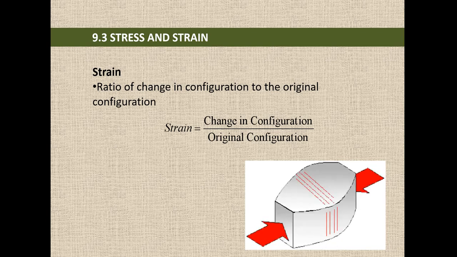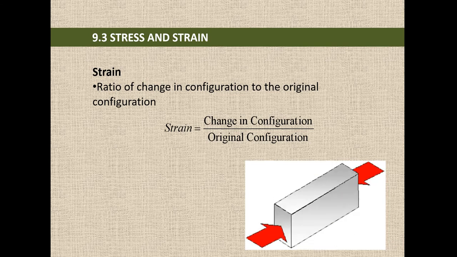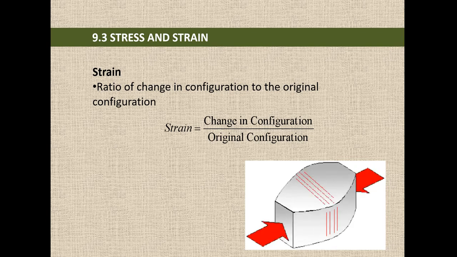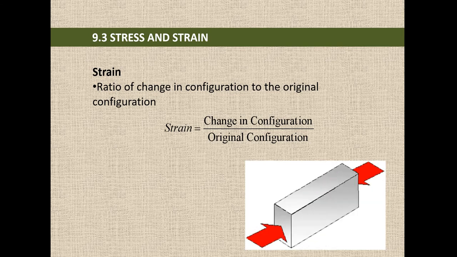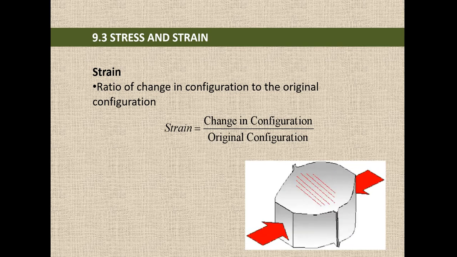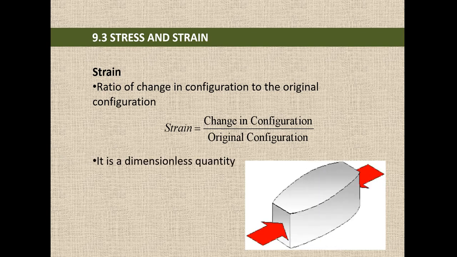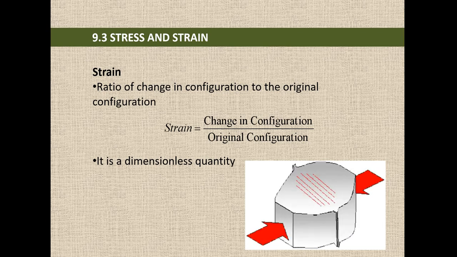So initially what is the dimension, and after applying the force, depending on which type of stress among the three we have discussed, whether length is changed, volume is changed, or there is a shift in angle, accordingly we can classify strain also into different categories, which we will discuss. So we can say it is a dimensionless quantity.